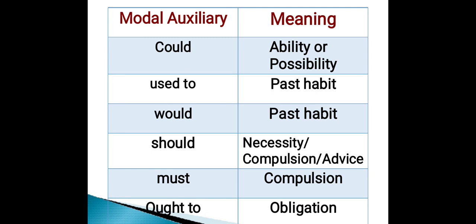Used to conveys the meaning of past habit. Would conveys the meaning of past habit. Should conveys the meaning of necessity, compulsion or advice. Must conveys the meaning of compulsion. Ought to conveys the meaning of obligation. So all these were the modal auxiliary verbs with the meanings they convey in a sentence.